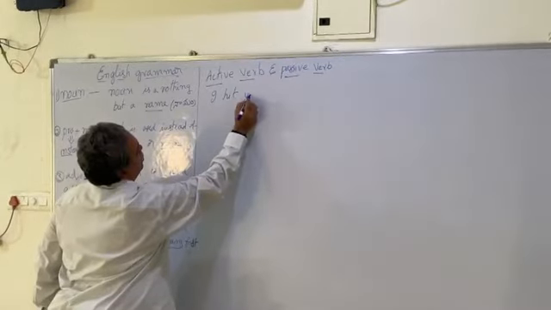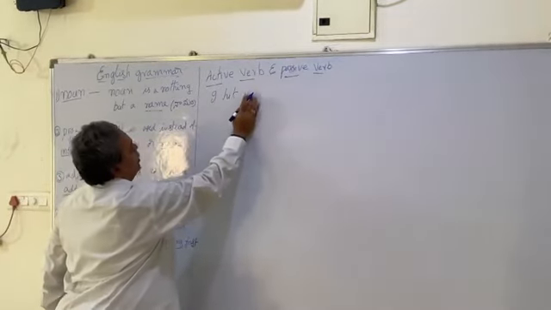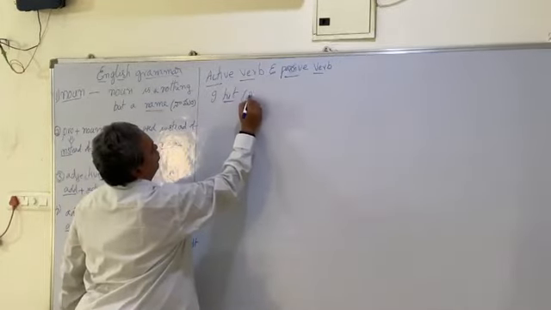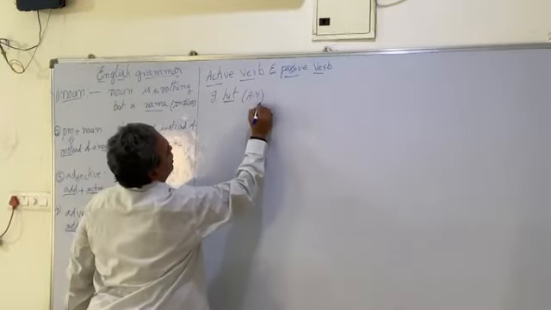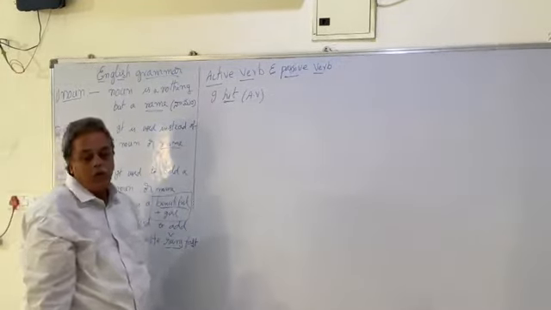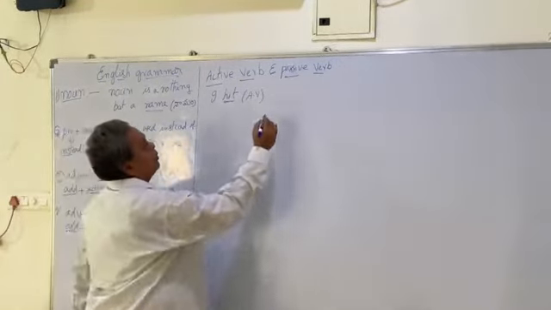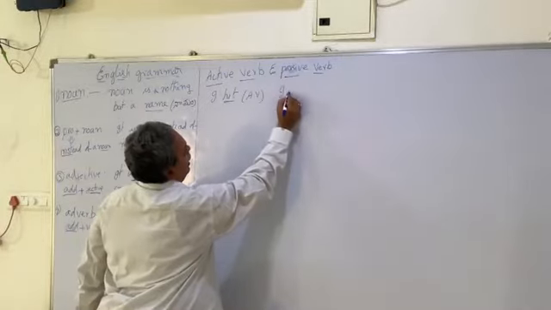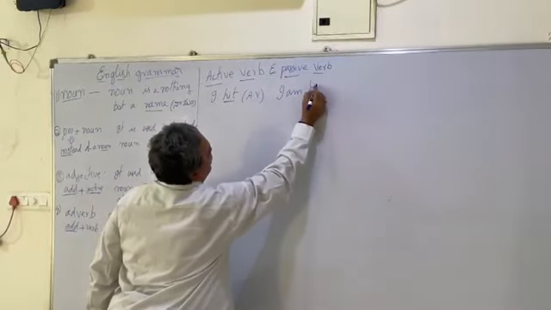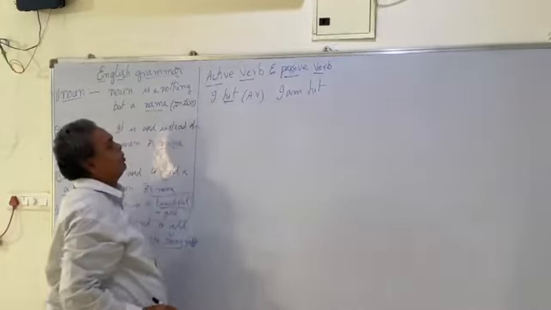Here it is an active verb and it will be changed into a passive verb. How? I am hit.